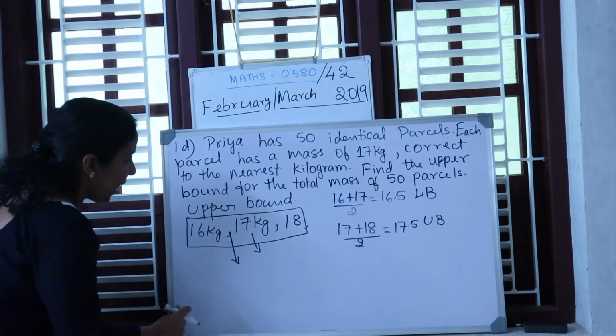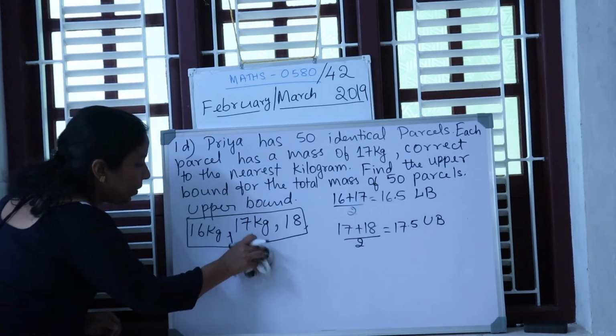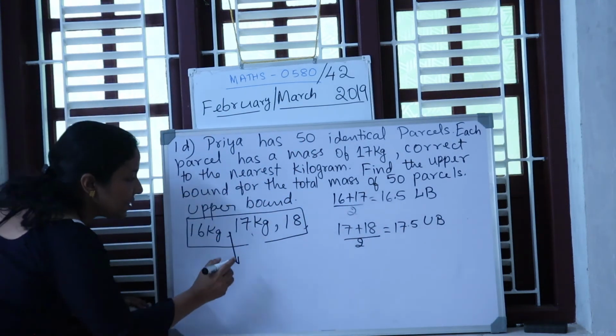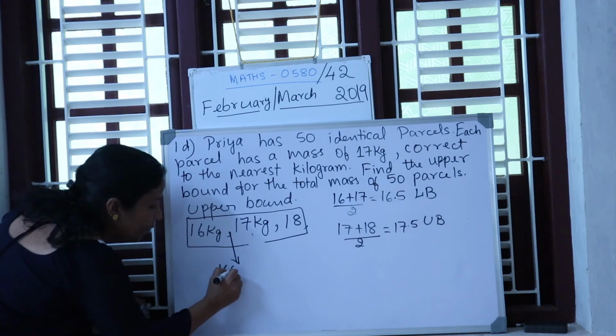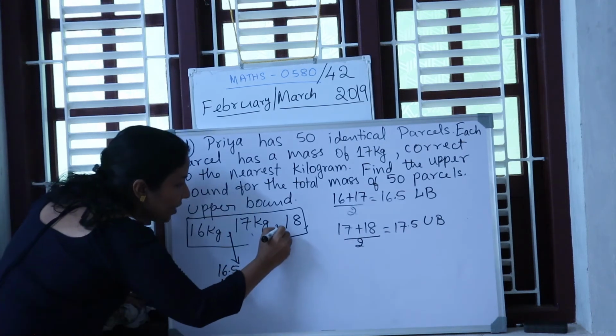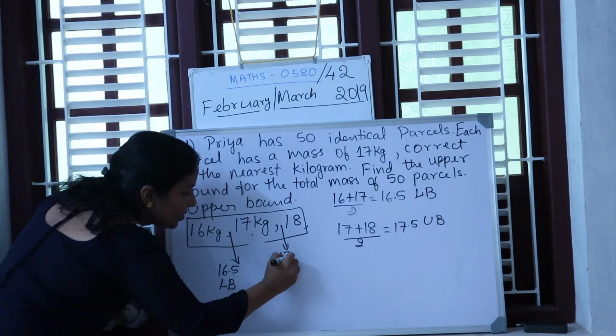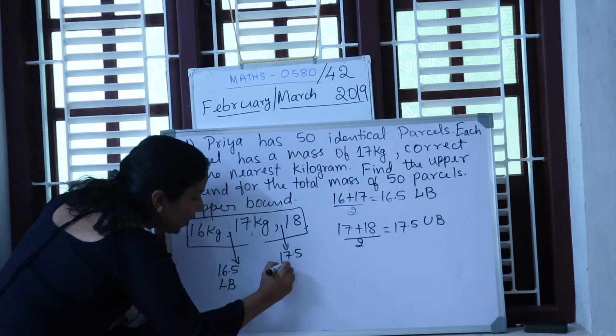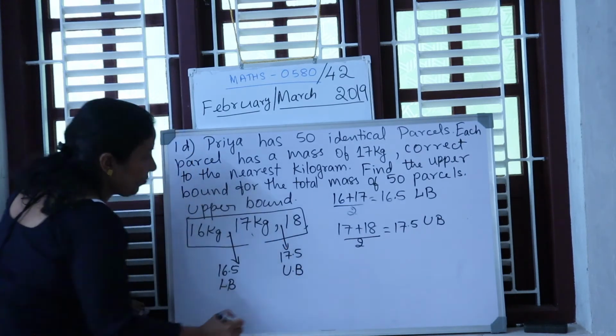So write the answer here. The midpoint of 16 and 17 is 16.5, this stands for lower bound, whereas here the midpoint is 17.5, this stands for upper bound.